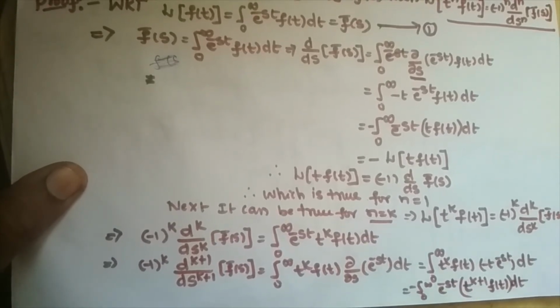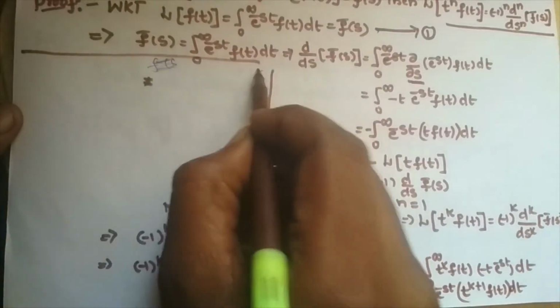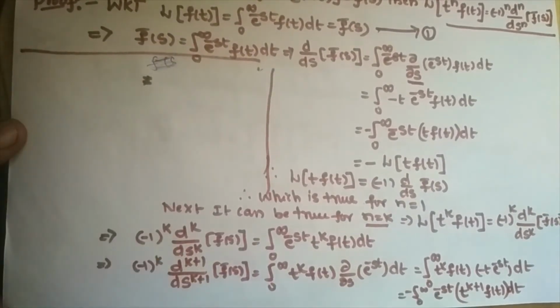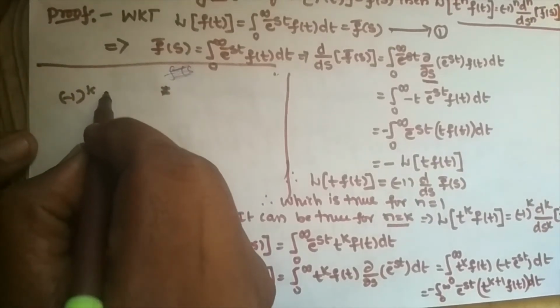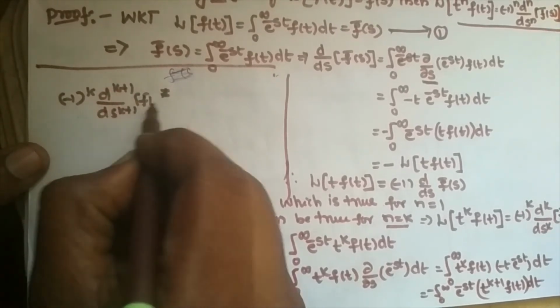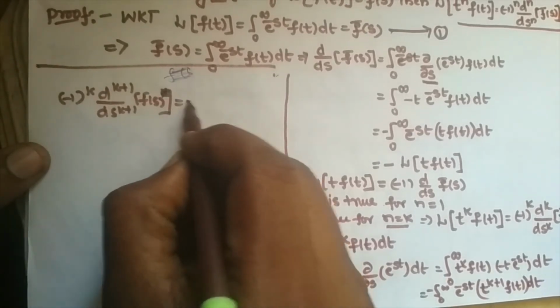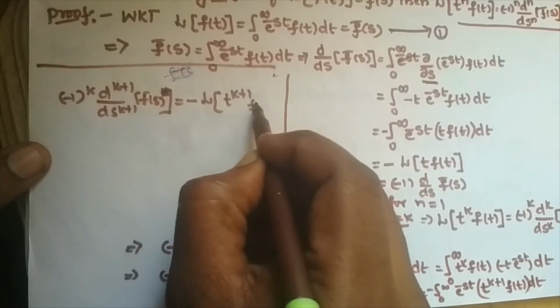So again we can apply the Laplace transformation for this formula, which is in the form of integral 0 to infinity e power minus st f of t dt, but f of t is replaced by t power k plus 1 into f of t. I can write here, so what is the LHS? Minus 1 whole to the power of k d power k plus 1 by ds power k plus 1 f bar of s is equal to minus of Laplace transformation of t power k plus 1 into f of t.